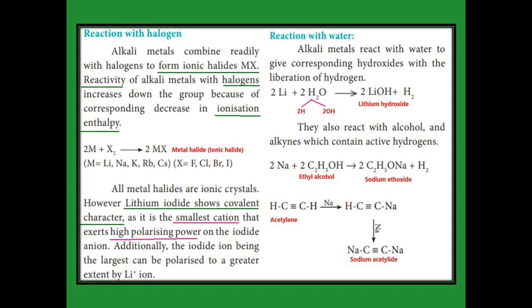So, metal halide. For example, metal plus F2 gives MF. The name of that compound is metal fluoride. Metal plus Cl2 gives MCl, metal chloride. M plus Br2 gives MBr, that is metal bromide. M plus I2, that is metal plus iodine, gives MI, metal iodide. So these halides are ionic halides.